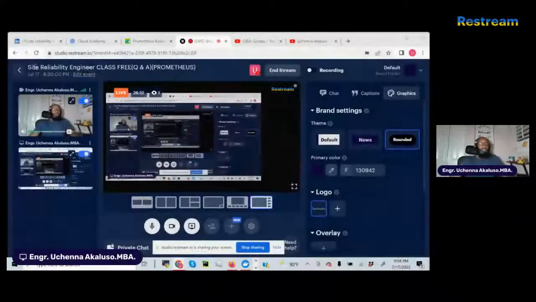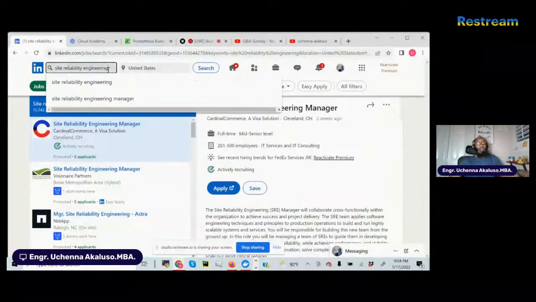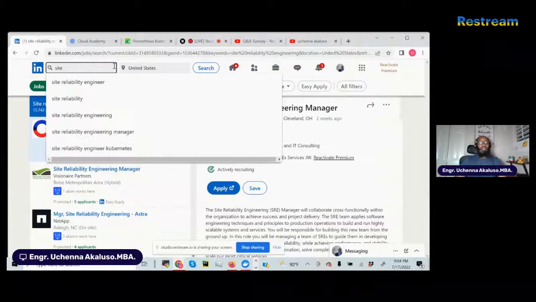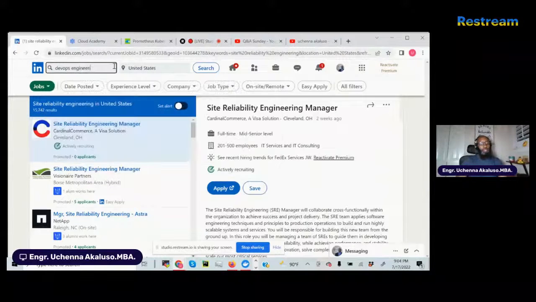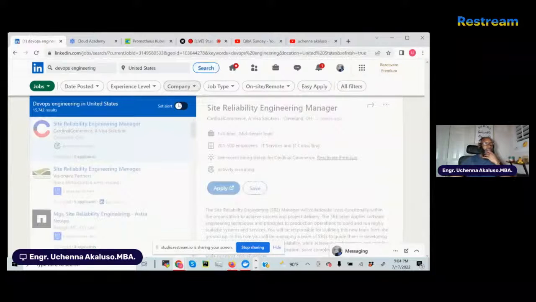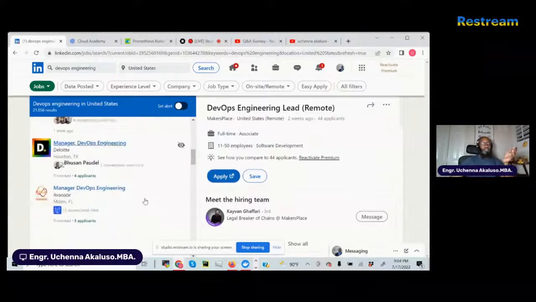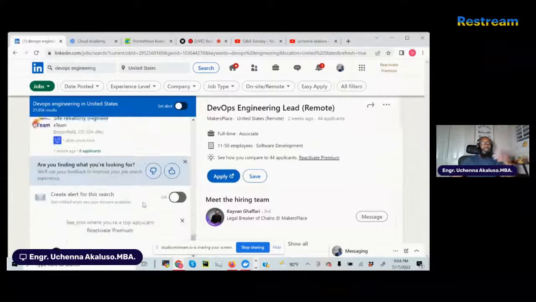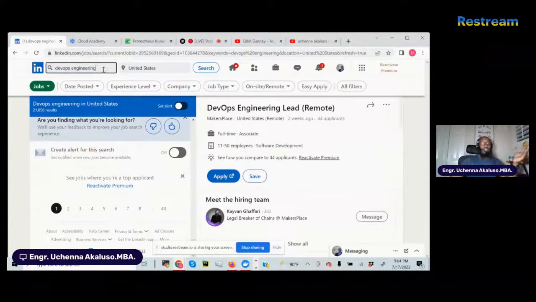Remember earlier I showed you guys LinkedIn? Let's go back to LinkedIn real quick. There's plenty of companies still hiring at the moment. Let's say I type in DevOps engineering, and let's look for a job with that one. Once again, there's plenty of DevOps engineering jobs. There's plenty of SRE jobs, plenty of DevOps engineering jobs.